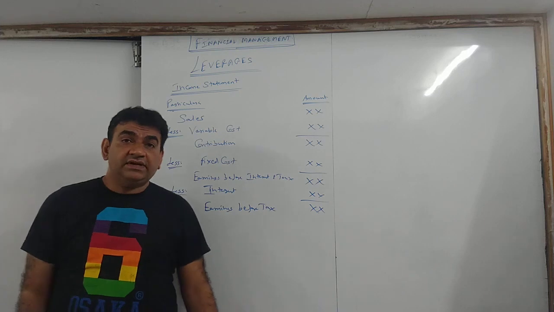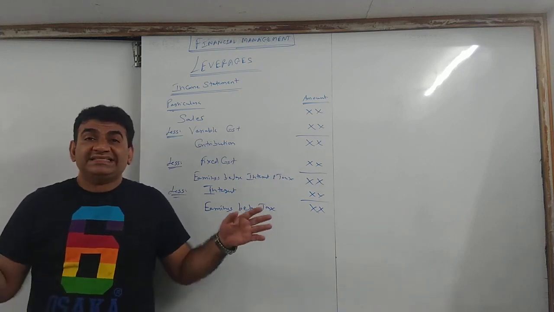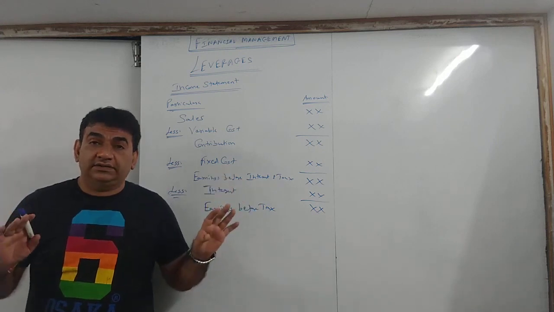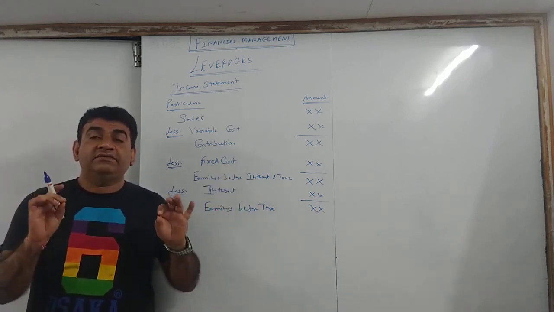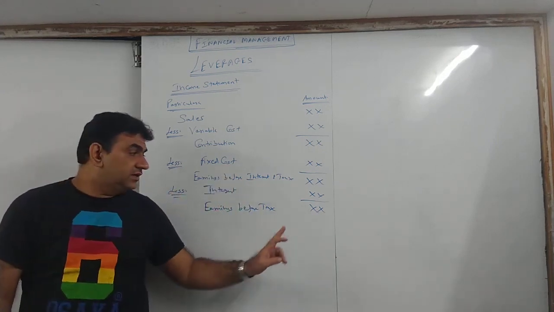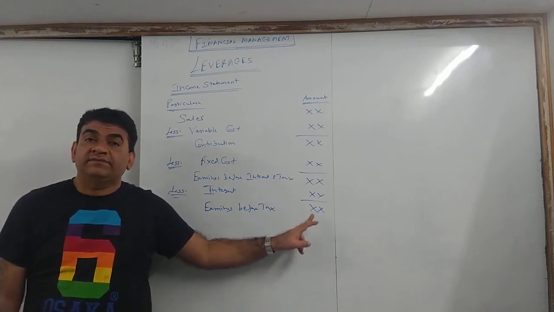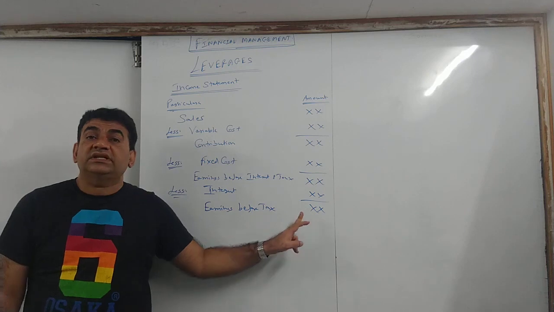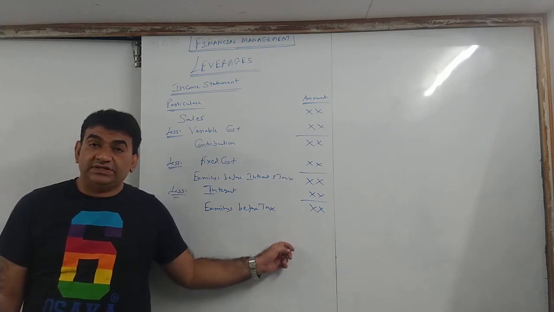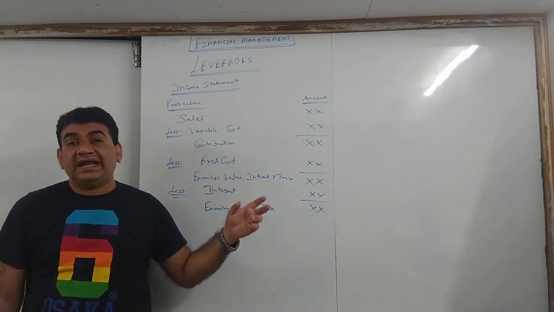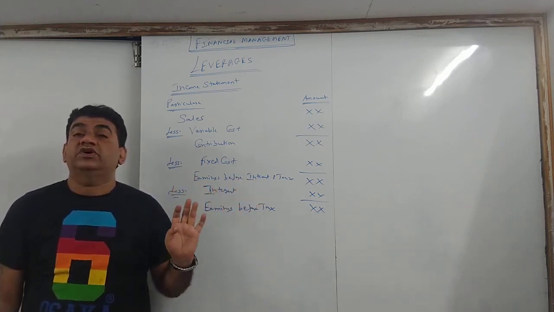Now you all know what is income tax? Income tax is a tax which you pay on the income you earn. Say for example, if the tax rate is 20%, if this amount is 1 lakh, I will pay tax on 1 lakh at 20%. If this amount is 50,000, I will pay tax on 50,000 at 20%. So whatever is your earnings before tax, on that you calculate the percentage of income tax.